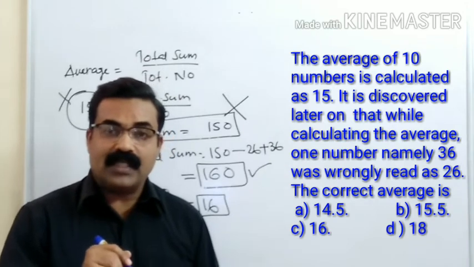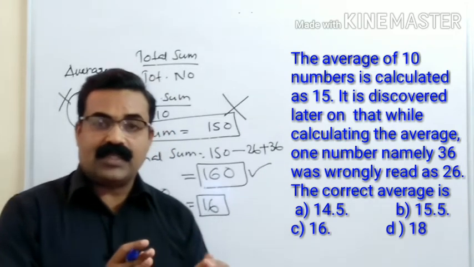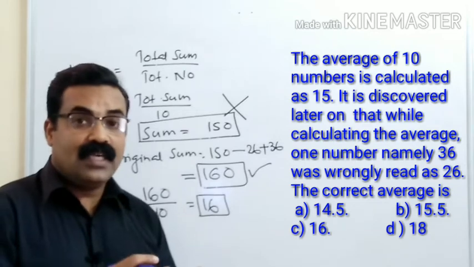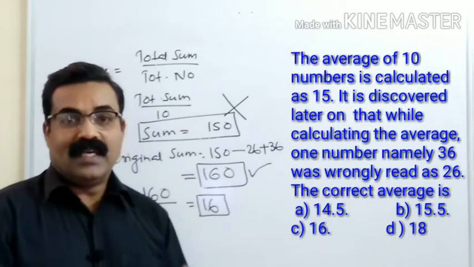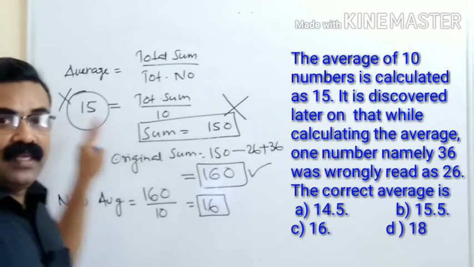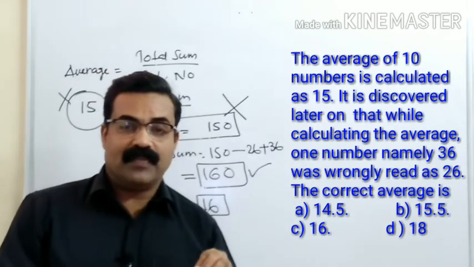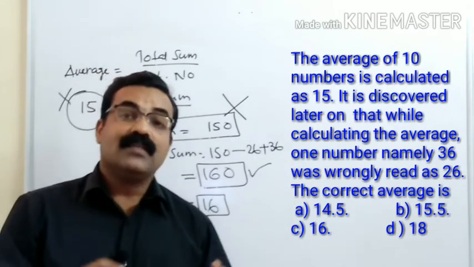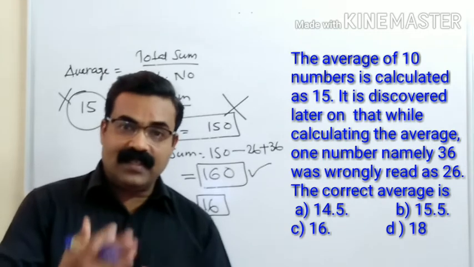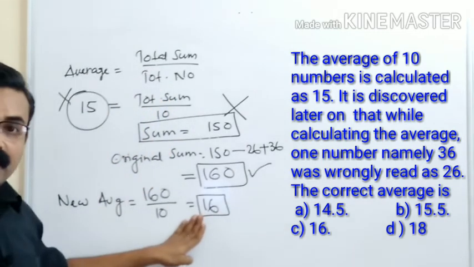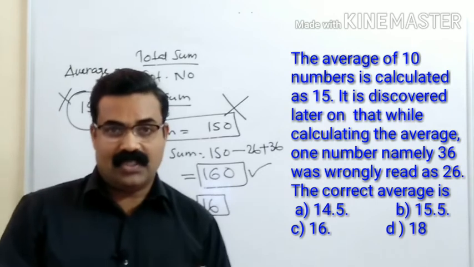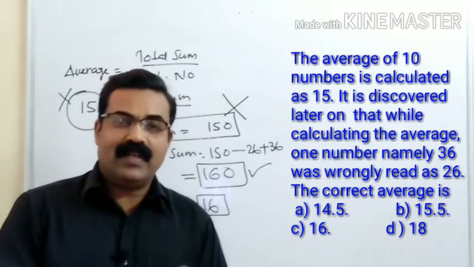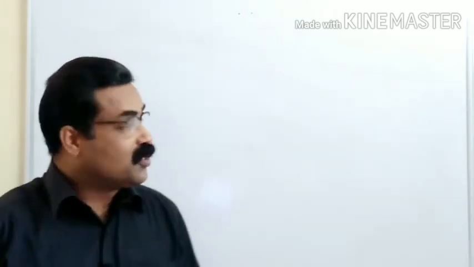I hope you understood it. Instead of 36, the student has taken the number 26, and that is why he got the average 15. Whereas 26 is a wrong number. Instead of 26, we have to take 36. When we take 36, we get the average equal to 16, and that is the correct average. Very interesting question. Okay friends, let us go to the next question.